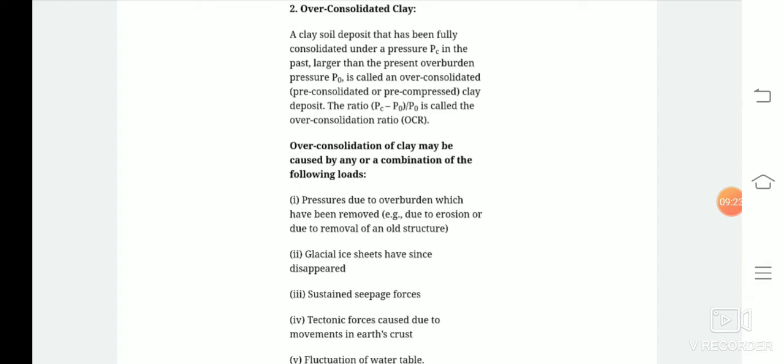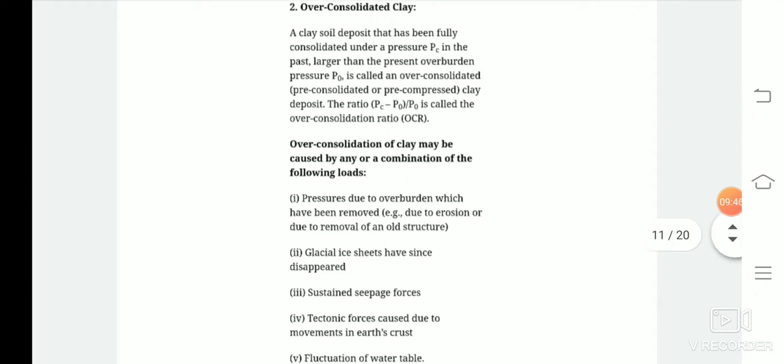Why is that so? Because previously the sample has already been exposed to a huge amount of pressure, that is the pressure of the rock, which is greater than the present overburden pressure. Hence this type of soil is known as over-consolidated clay, and for this we can find the over-consolidation ratio, that is the ratio of the difference between the previous pressure and the present pressure divided by the present pressure.